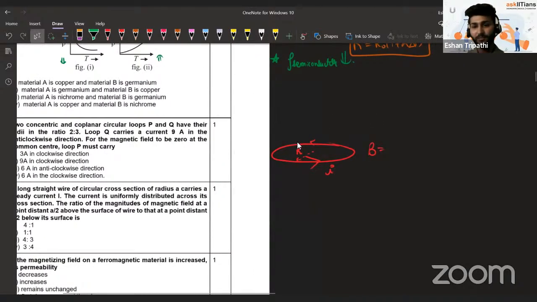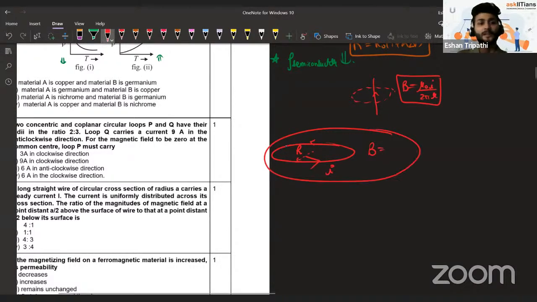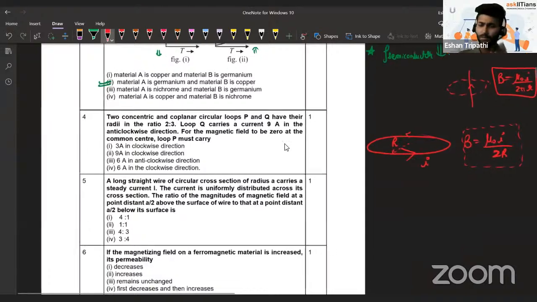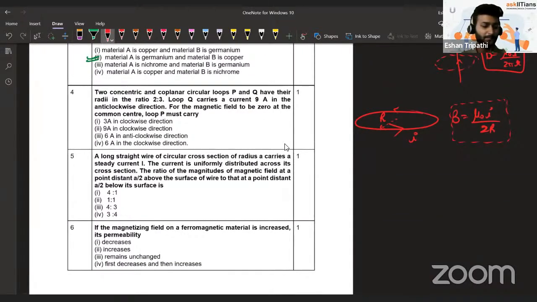So if you remember, for an infinitely long current carrying straight wire, on which this question has not been asked, the magnetic field is mu naught I by 2 pi r. But in this question where a circular loop is given, it's mu naught I by 2r. So this relation we are supposed to use for the two wires, and then you can get the answer easily. So this was one of the numerical problems.